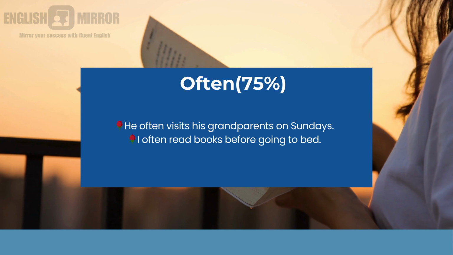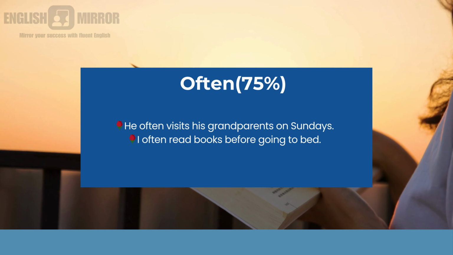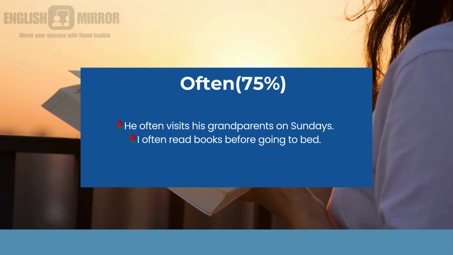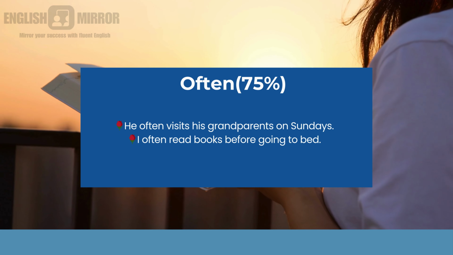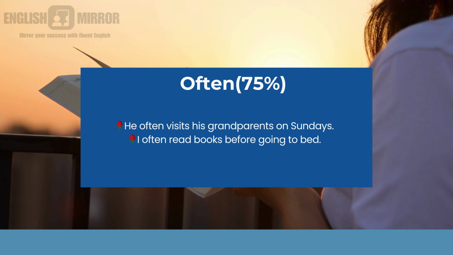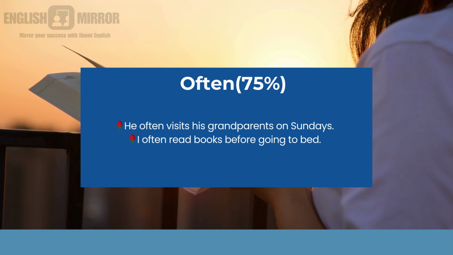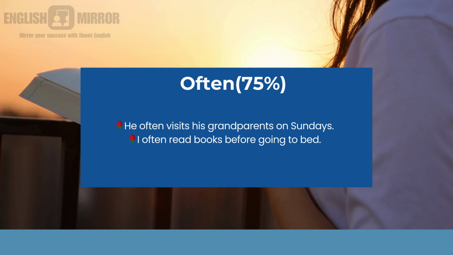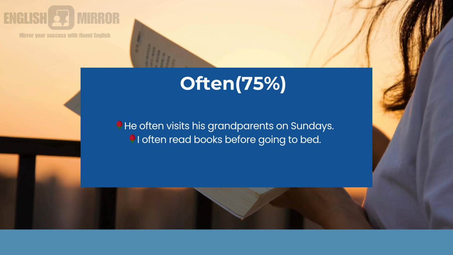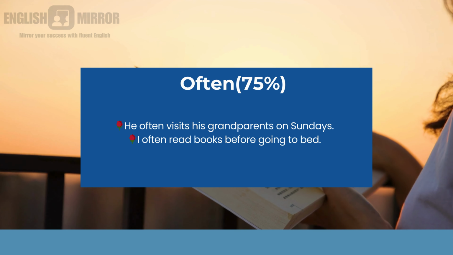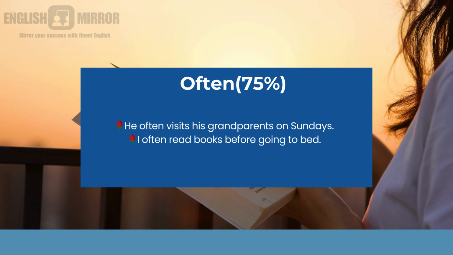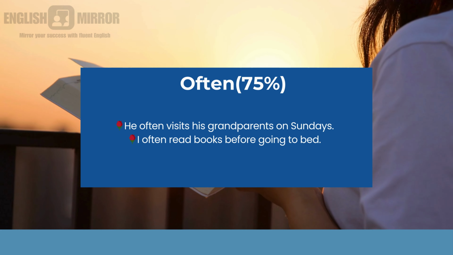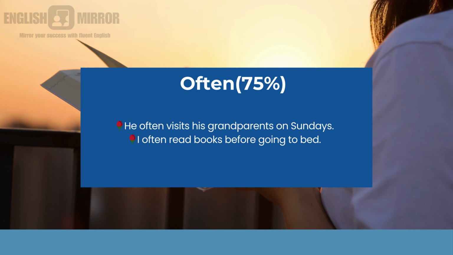Next one is often. Often indicates that it is not consistent, but we are doing it, not on a regular basis. Let's see with an example. He often visits his grandparents on Sundays. One boy, at times, whenever he likes, goes. Next one: I often read books before going to bed. That is not a regular activity, but that person, at times, reads books before going to bed.